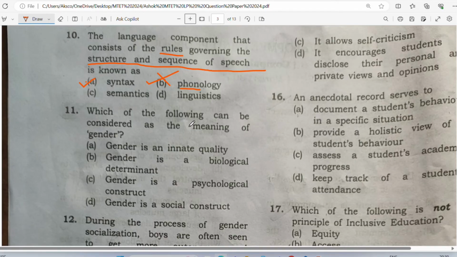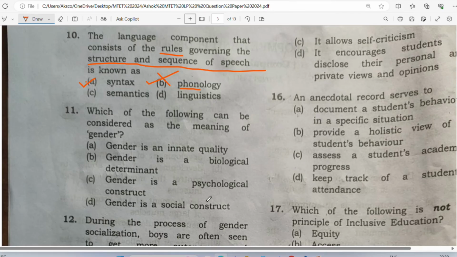Next, let us see which of the following can be considered as the meaning of gender. So now, what do you understand by gender? Question 11. Gender is an innate quality. Gender is a biological determinant. Gender is a psychological construct. Gender is a social construct.